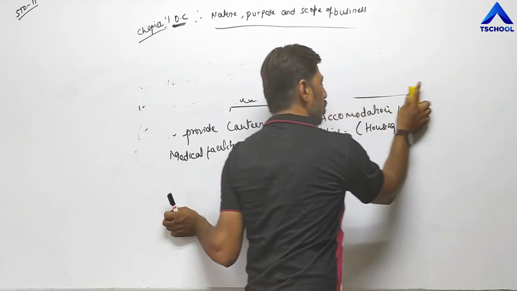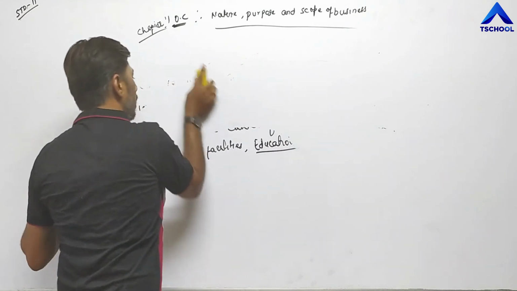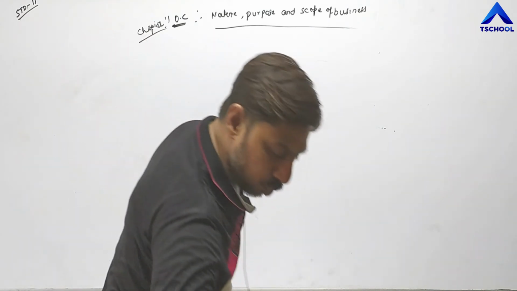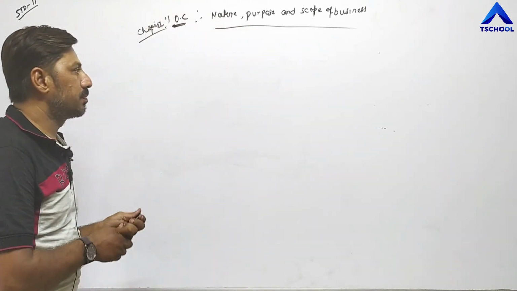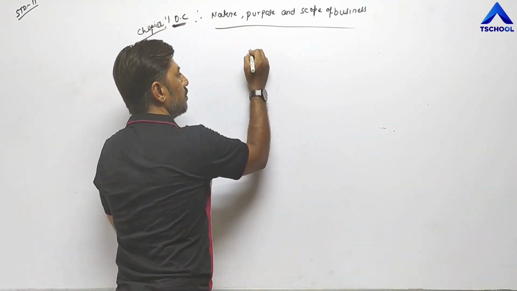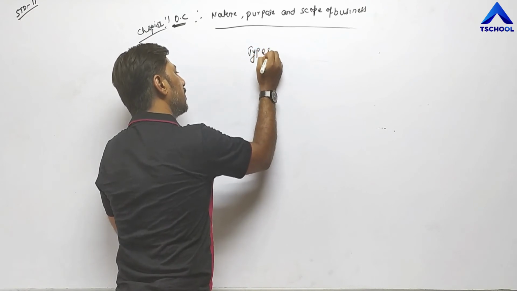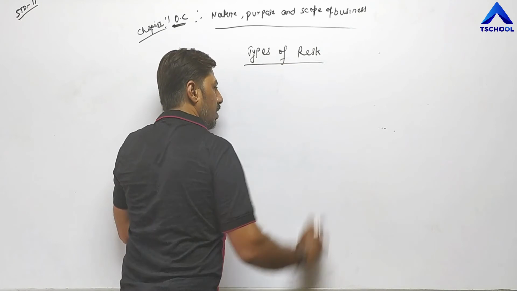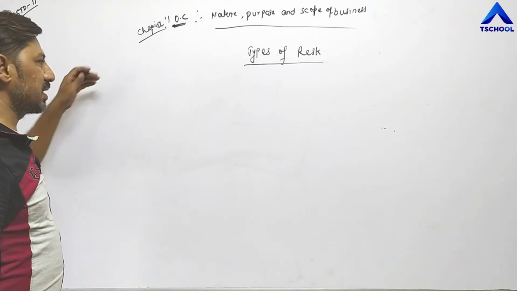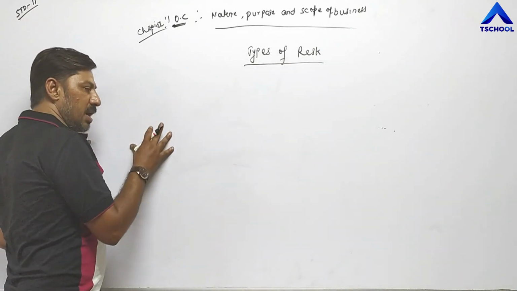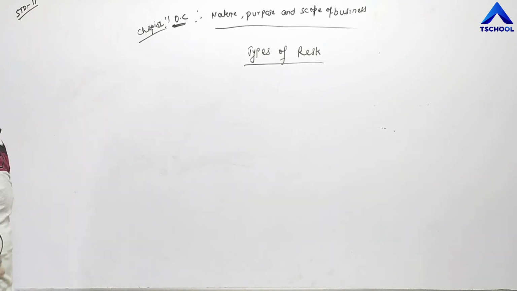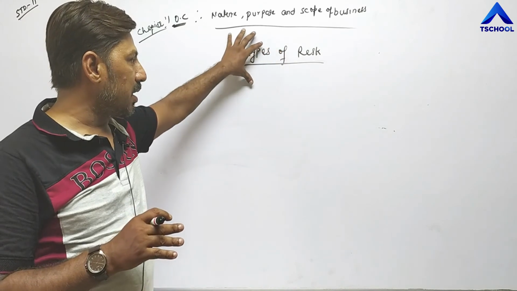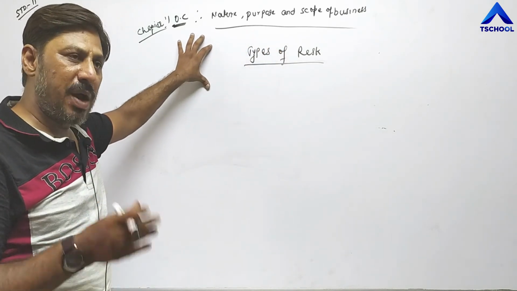Next simple topic, short topic is types of risk. Another new topic is types of risk. This topic, in short, we have already done in previous lecture. Types of risk. There are different types of risk or uncertainties which may arise in business, and such risk and uncertainties are the part of business.